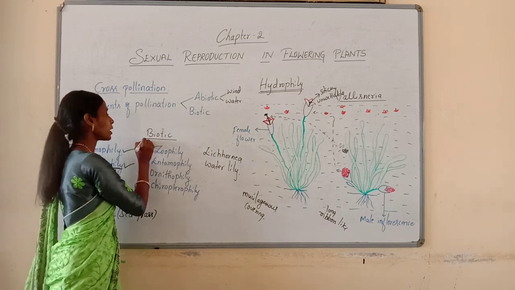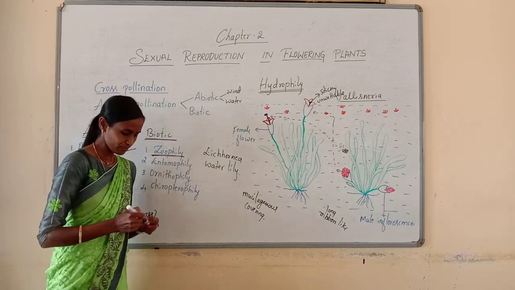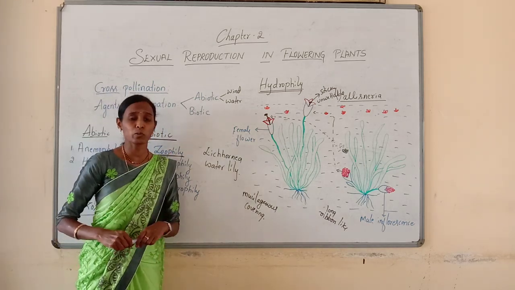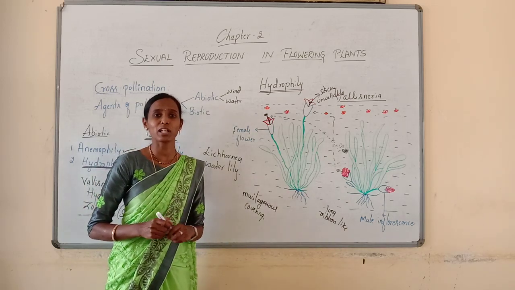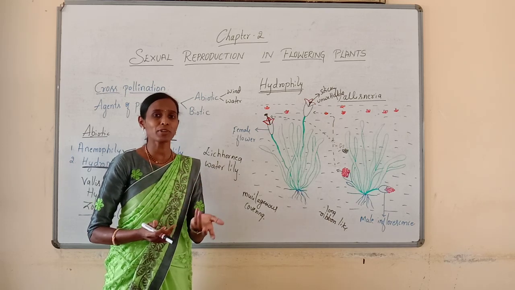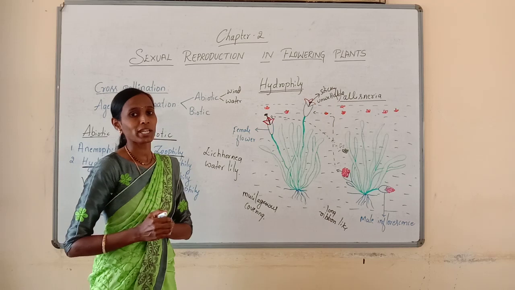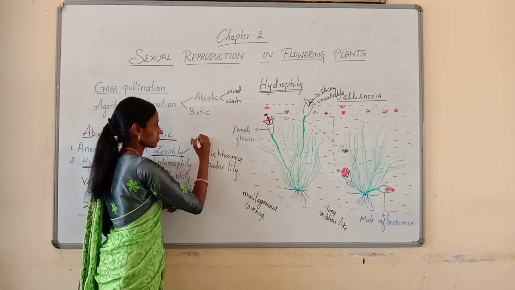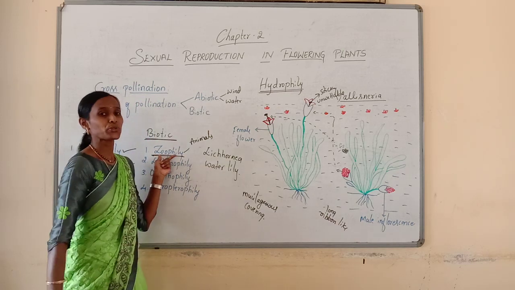Now we are moving on to the biotic agencies. In that, the first one is called zoophily. So zoophily, as the name indicates, zoo. So here, in case of zoophily, most of the flowering plants use a variety or range of animals to bring about the pollination. As cross-pollination requires many agents, some flowering plants use animals for the purpose of pollination. If pollination takes place by the agency of animals, then it is called zoophily.